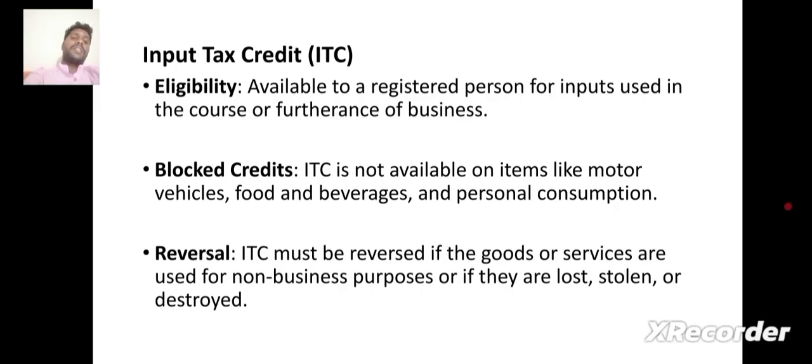Eligibility: available to a registered person for inputs used in the course or furtherance of business. Blocked credits: ITC is not available on items like motor vehicles, food and beverages, and personal consumption. Reversal: ITC must be reversed if the goods or services are used for non-business purposes or if they are lost, stolen, or destroyed.